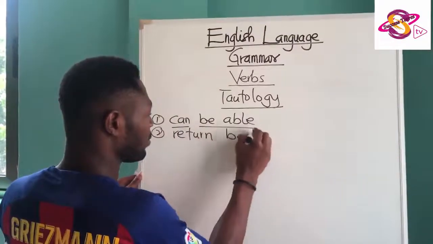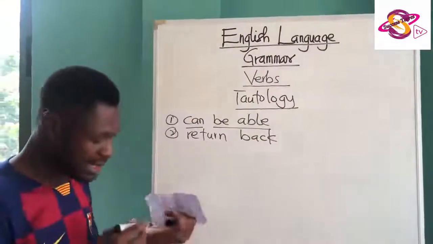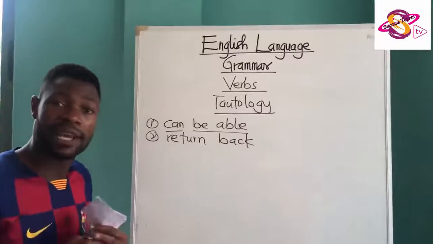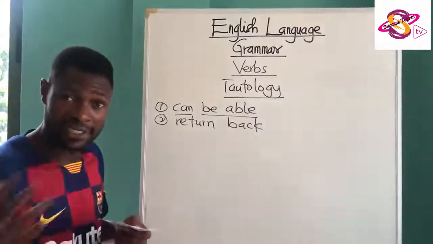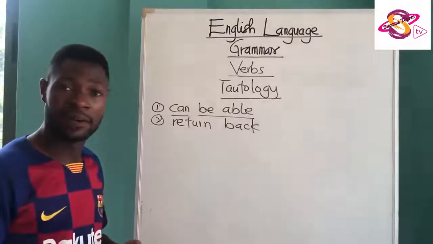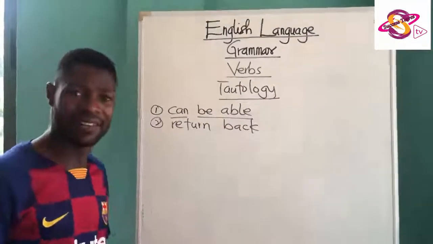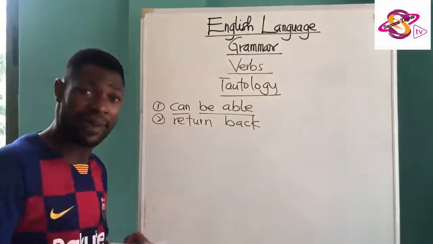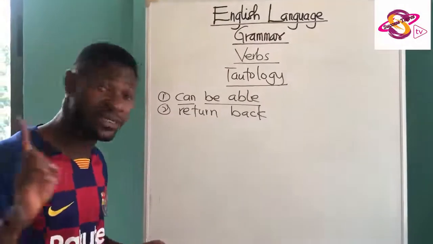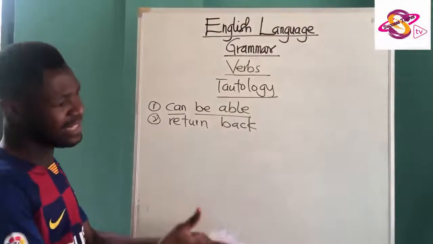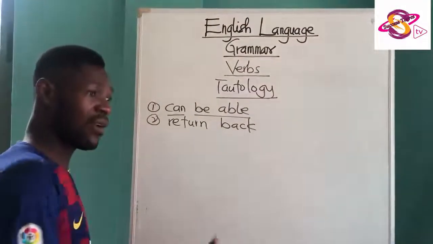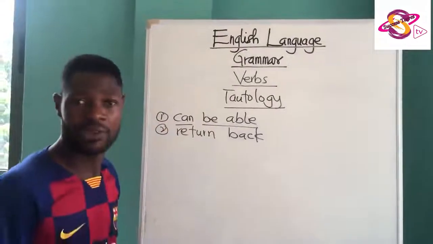Then, we can also look at "return back." The last time I checked, someone wrote that Baumia returned back to Ghana when he was sick and traveled outside, and he was convalescent and came back. Someone says that Baumia returns back to Ghana. Hello? Dr. Baumia returns back. No, it cannot be so. He returns to Ghana or he comes back to Ghana. So you either say that he returns to Ghana or he comes back to Ghana. You cannot use the two.